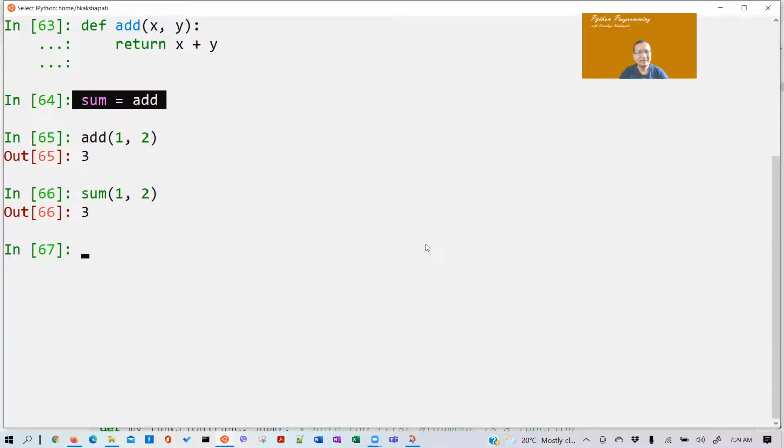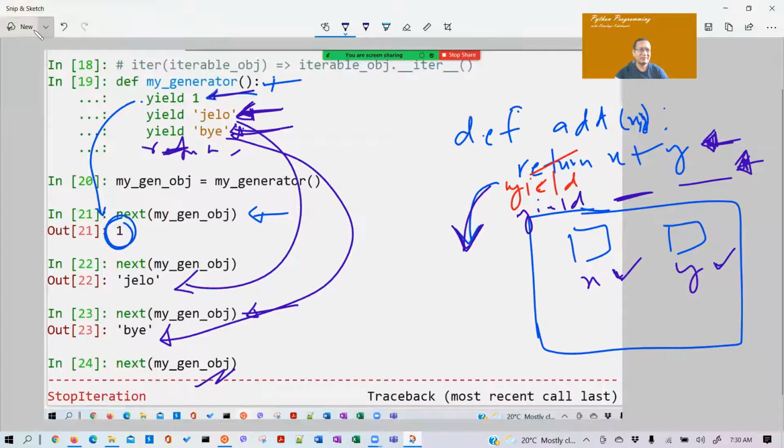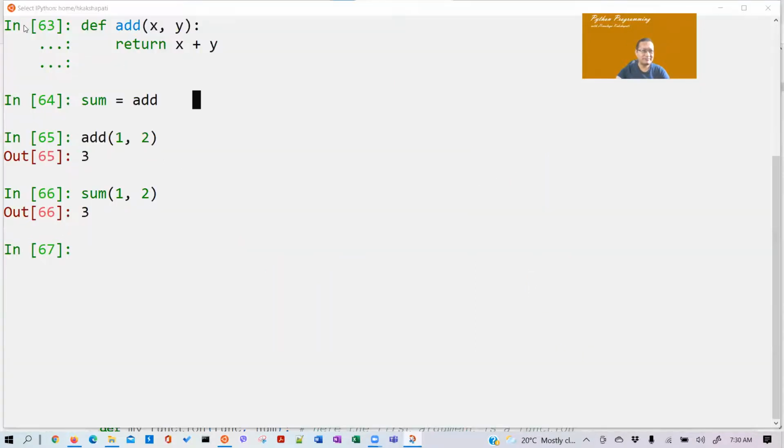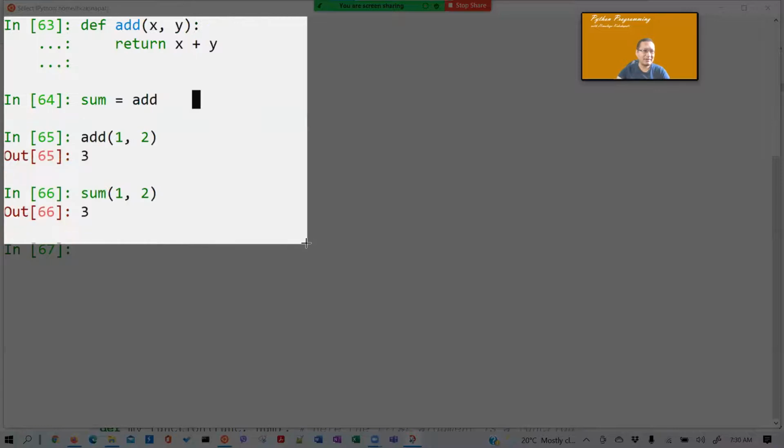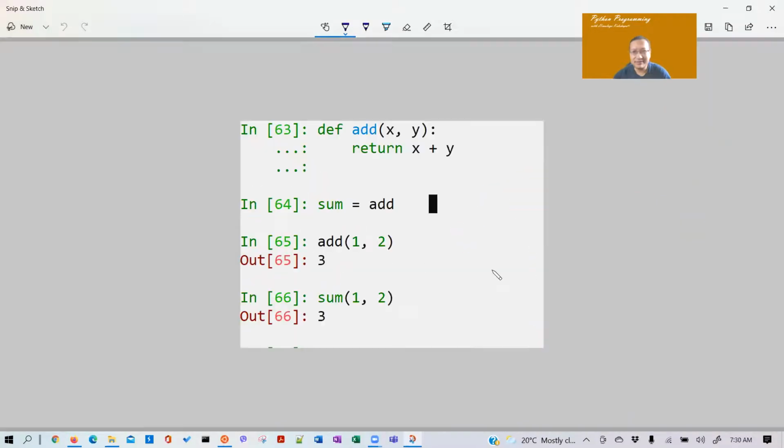So basically we assigned a function to a variable. Now sum and add mean the same thing. In RAM, these are just like labels, like this. If you think in those terms, then it's pretty much very simple.